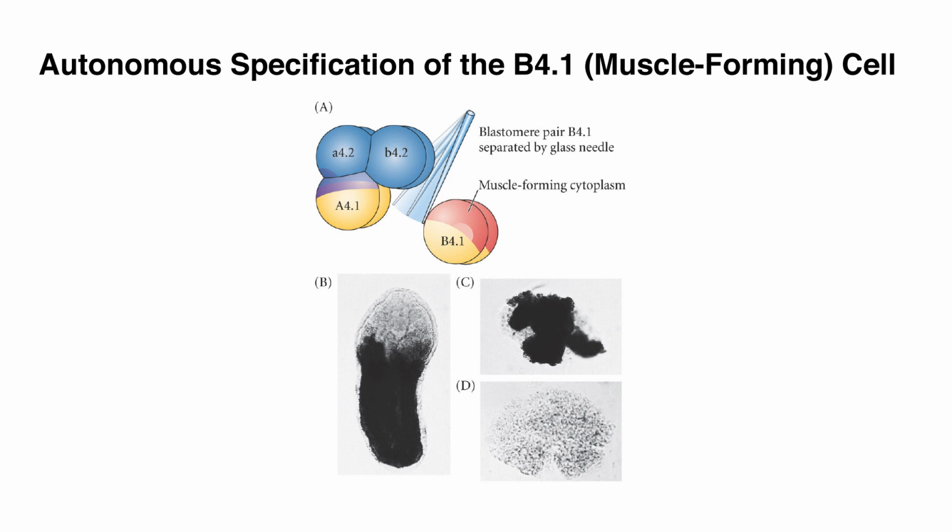And if you take that cell away from all the other cells of the embryo, and you stain for a muscle-specific protein, such as acetylcholinesterase, which is shown here in black, the only cells that have that are the cells derived from the B4.1 blastomere.